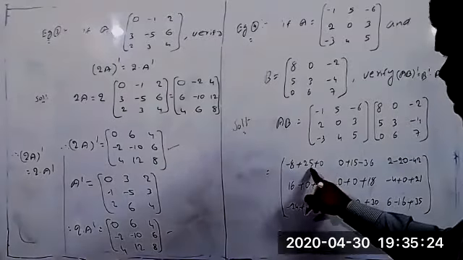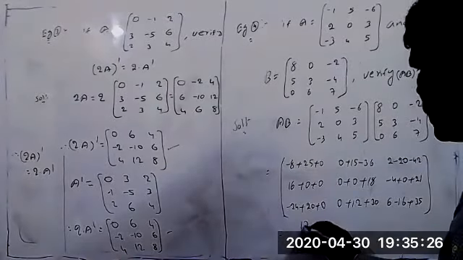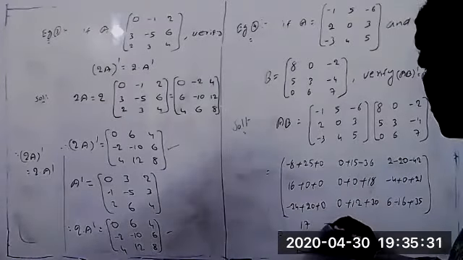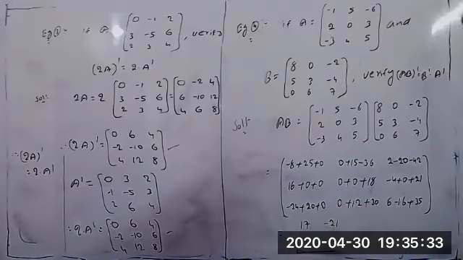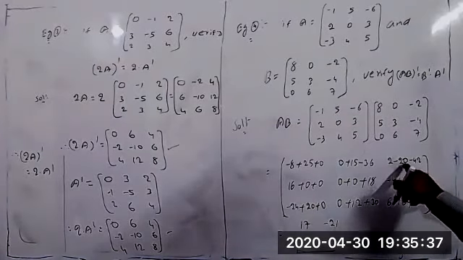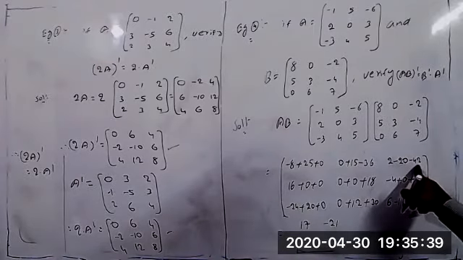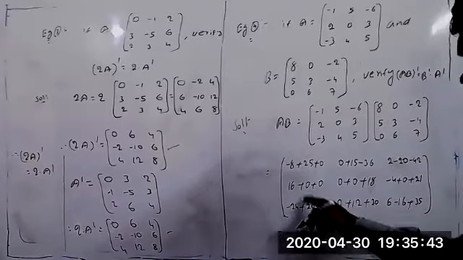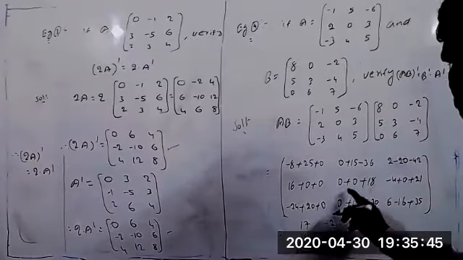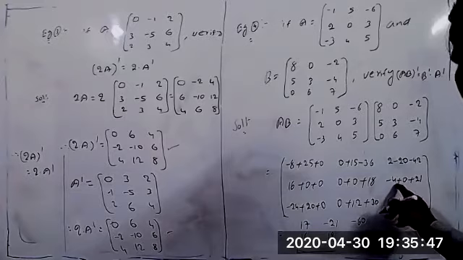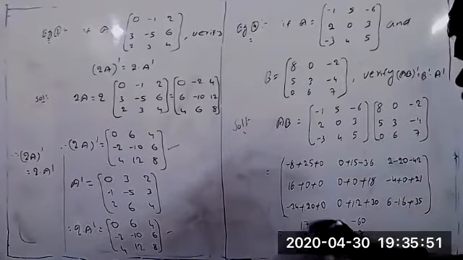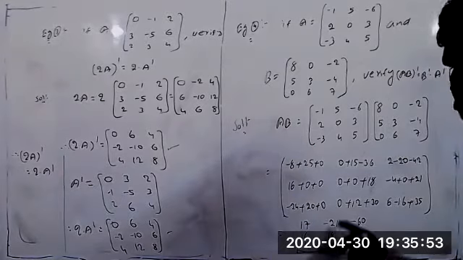So minus 8 plus 25 equal to 17. 15 minus 36 equal to minus 21. 2 minus 20 minus 42 equal to minus 62 plus 2, so minus 60. 16 plus 0 plus 0 equal to 16. This is the 18. Minus 4 plus 21 equal to 17. Minus 24 plus 20 equal to, you can write now, minus 4.